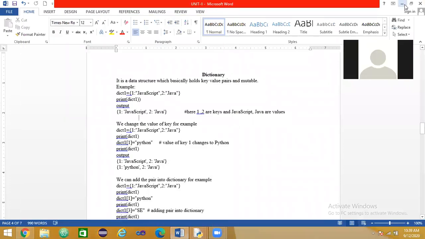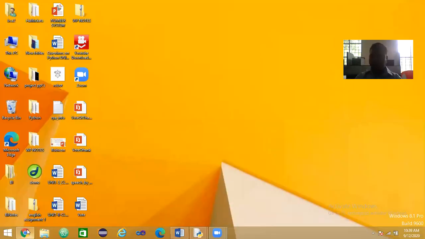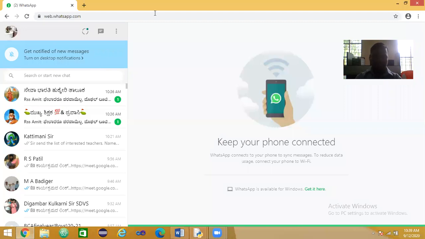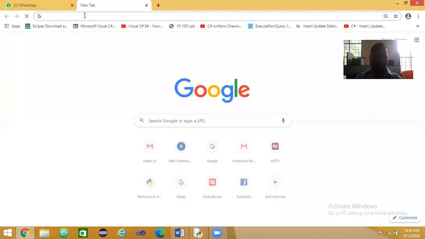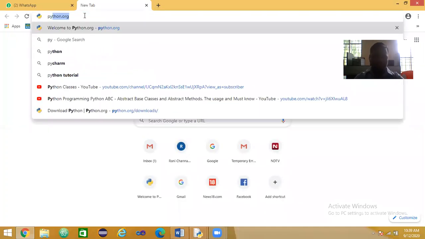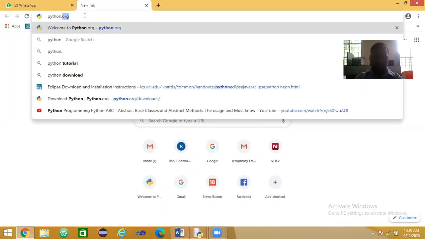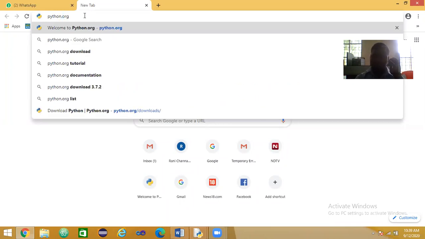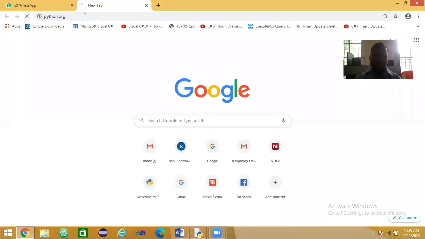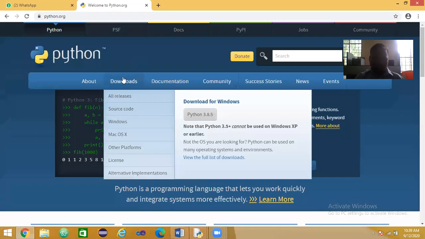I will show you here how to download the software. Just open the browser and type python.org, then press enter. See, a download option comes. Here, Python 3.8.5.